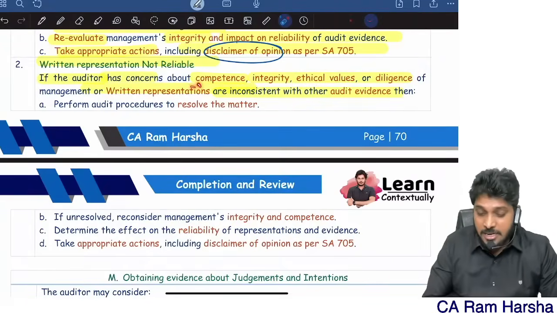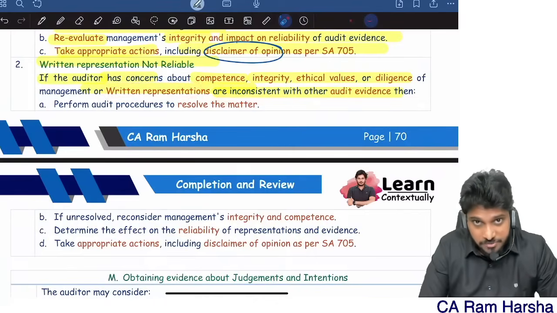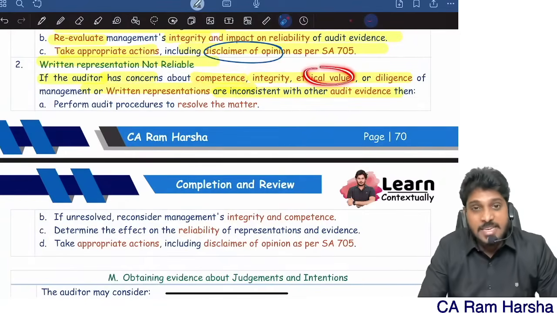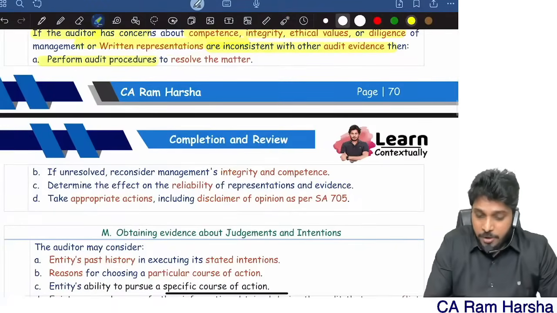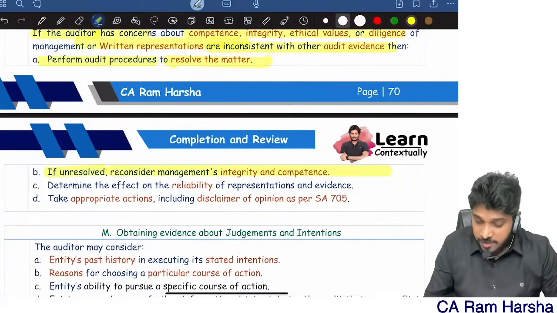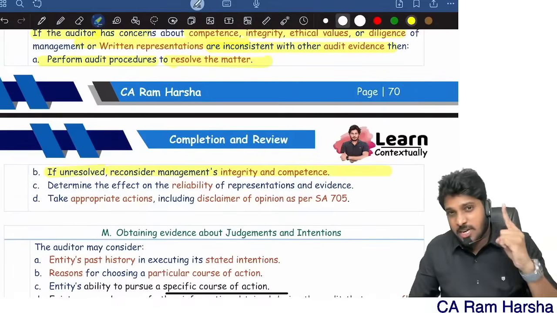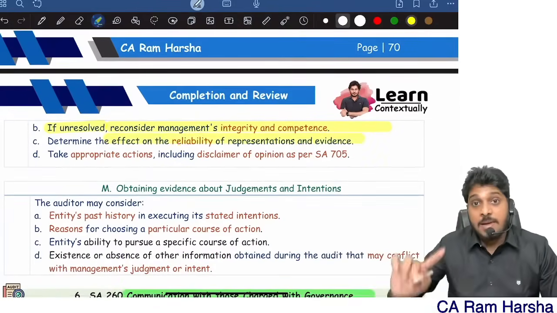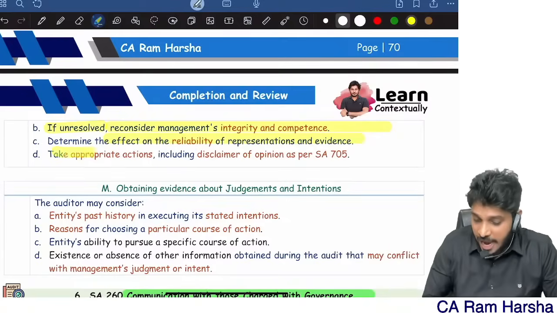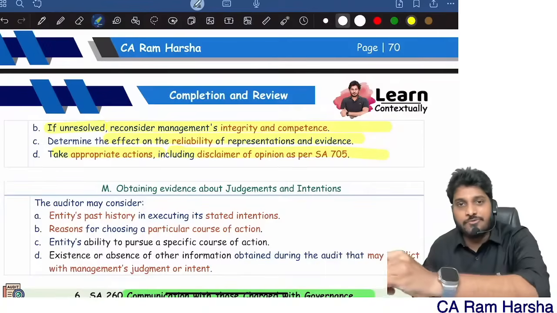If I feel written representations are inconsistent with other information, if I feel management is not competent, not with integrity, not with ethical values, then I will perform some processes to resolve the matter. If still not resolved, I will once again check, are they honest and competent, and I will check the reliability of other representations they gave. I will take appropriate action, including disclaimer of opinion.